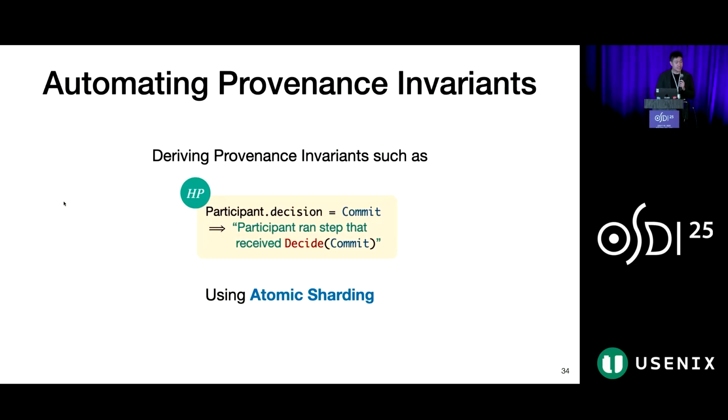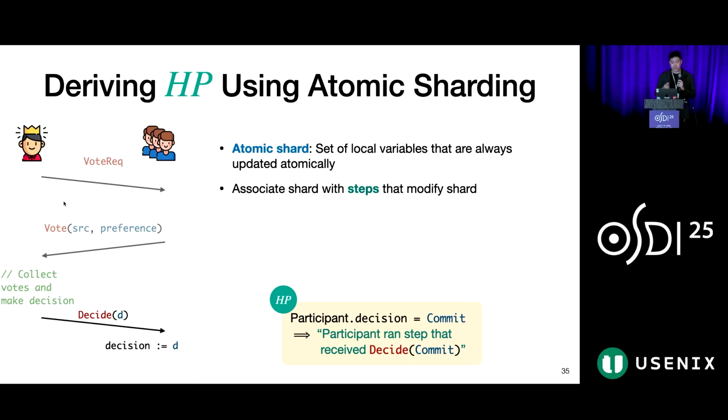Our second insight is that provenance invariants, such as HP, can be derived automatically using a technique we call atomic sharding. While I defer to our full paper for details, I show you a glimpse of how we apply atomic sharding to derive HP. Atomic sharding associates host variables with steps that update them. First, we identify sets of host variables that are always updated atomically, meaning that there are no steps that modify some variables in the set, but not others. And we call these sets atomic shards. By definition, the singleton set containing the participant's decision variable is an atomic shard.